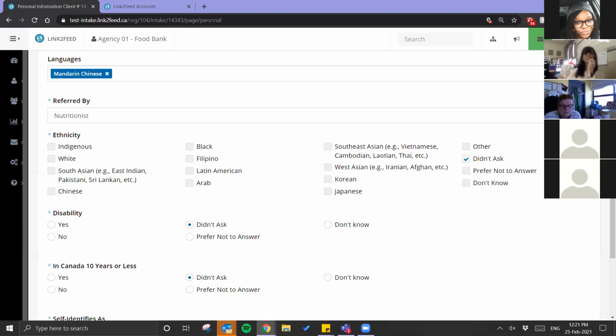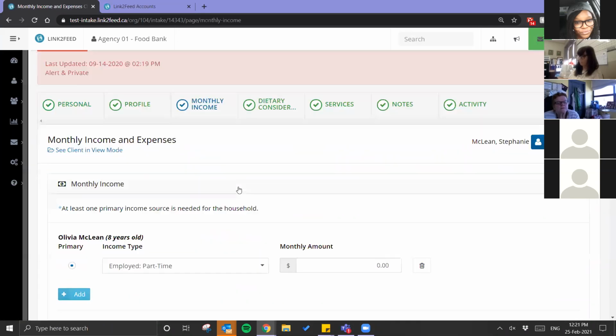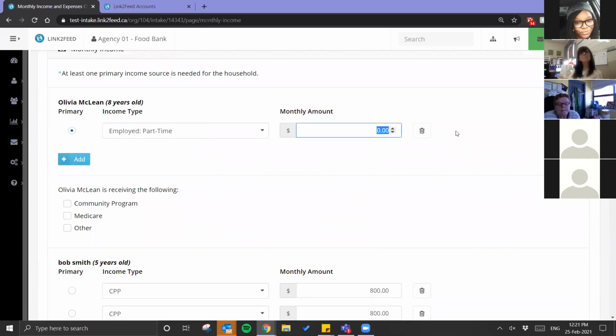Under ethnicity, do you have to choose from all the options, or can you have an option of visible minority? You do. This is a locked list for ethnicity, so you do have to select one of the options that are currently listed. If one wishes not to disclose their income, can you put 00? Yes. An actual number is not required, as long as you select an option. So, for example, on this page, I have 00. The system's not going to stop me from moving on.